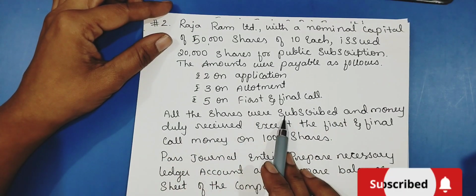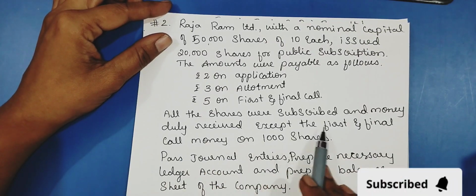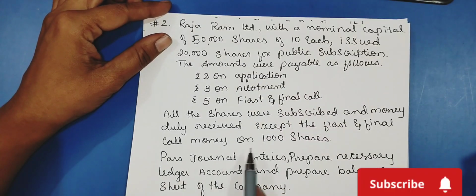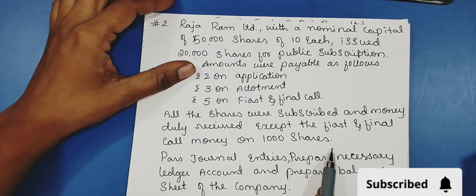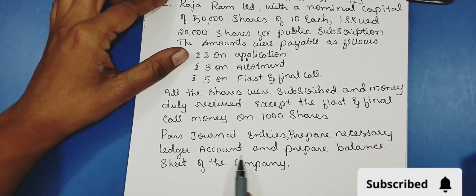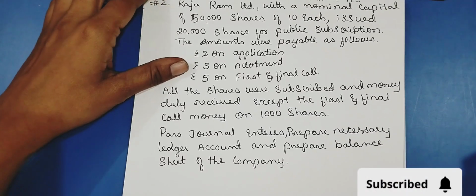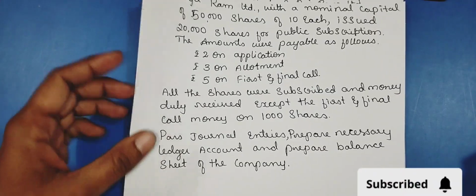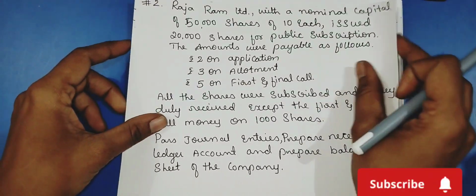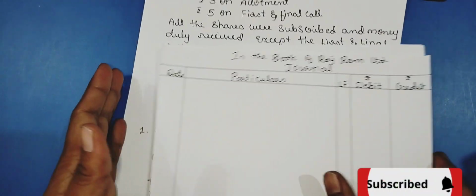All the shares were subscribed and money duly received, except the first and final call money on 1,000 shares. Pass journal entries, prepare necessary ledger account, and prepare balance sheet of the company. Now, let us solve this question. We will pass journal entries for these transactions.